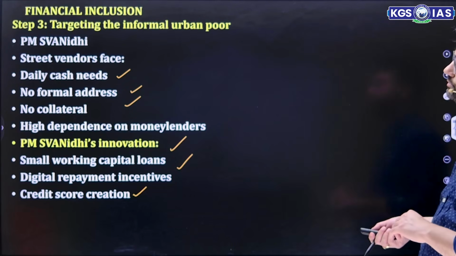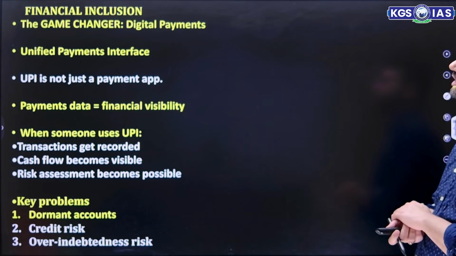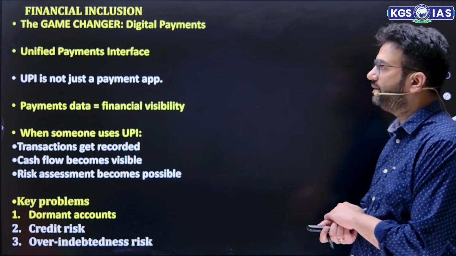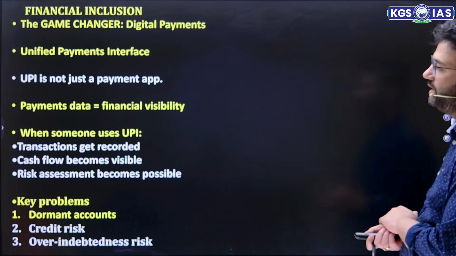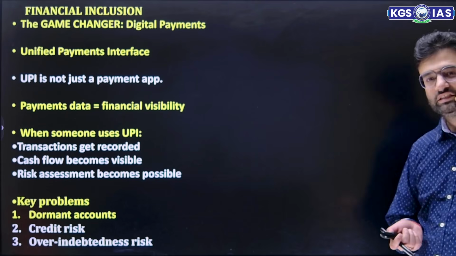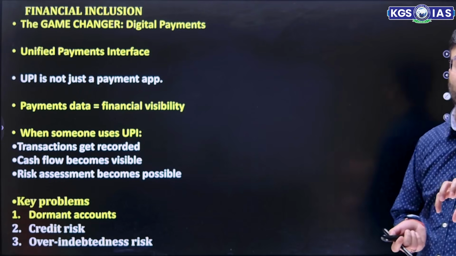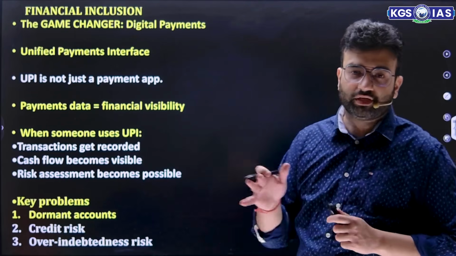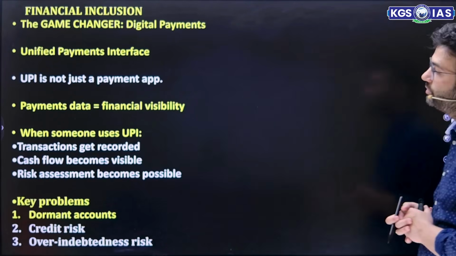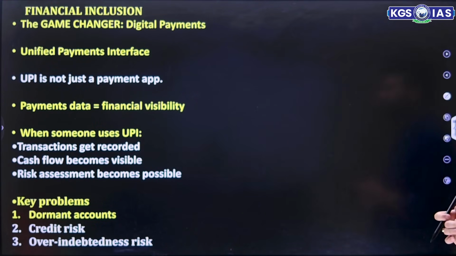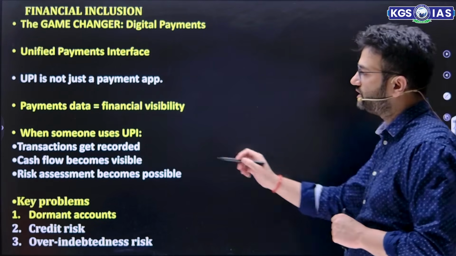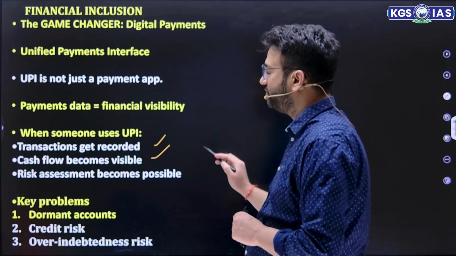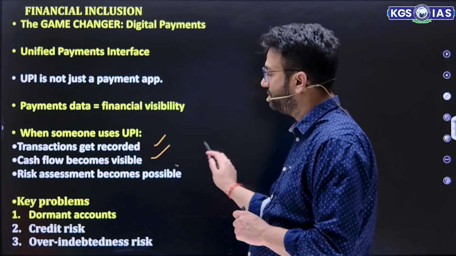as much as possible. Now, financial inclusion, the game changer: digital payment, UPI. UPI is not just a payment app. It is everything that led to seamless and easy movement. And now UPI is being used in 8 countries as well, Qatar being the latest one. So payment data is also financial visibility. When someone uses UPI, transactions get recorded, cash flow becomes visible, and risk assessment becomes possible.